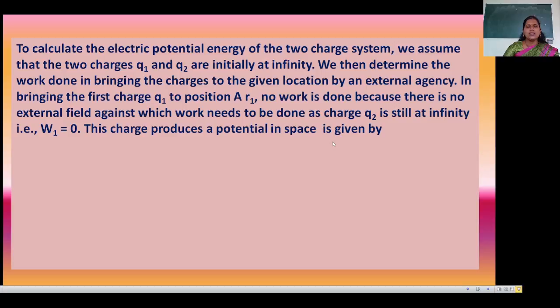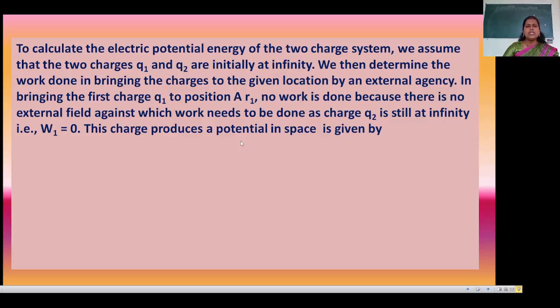There are two charges, Q1 and Q2. Initially these two charges are at infinite distance. Then we determine the work done in bringing the charges to the given location by an external agency. We have to determine the work done in bringing the charges to the present location.